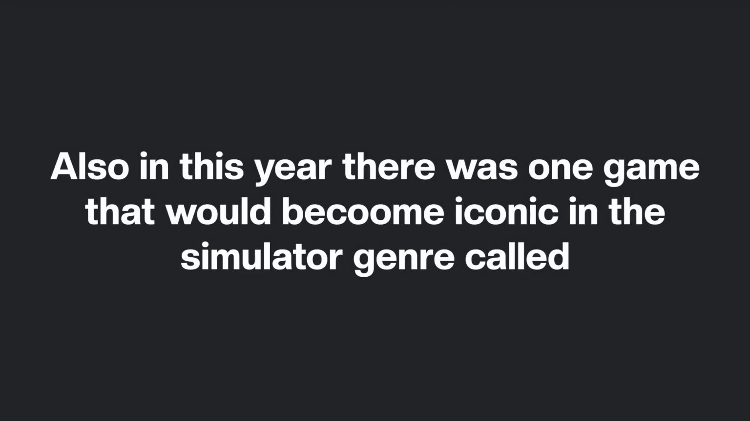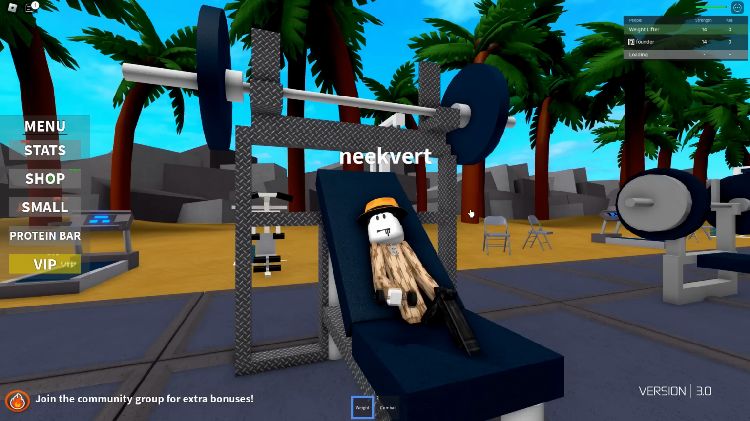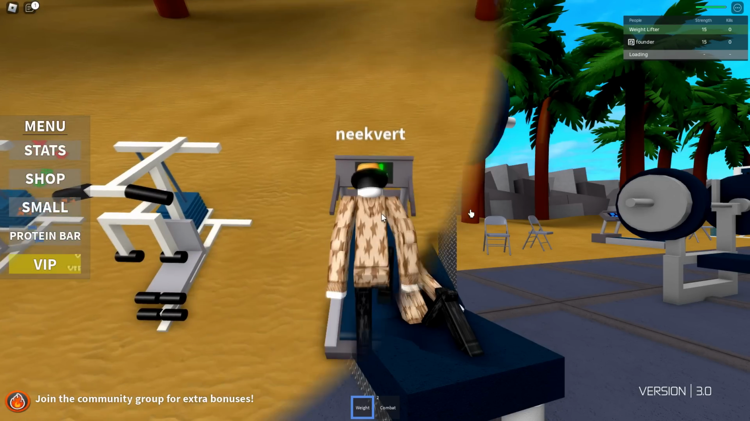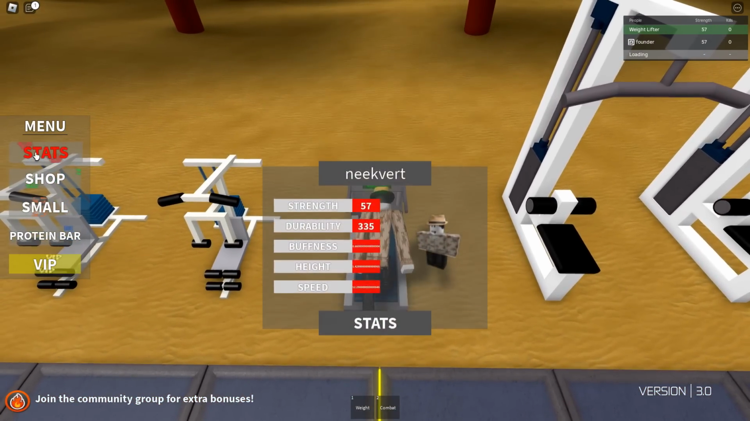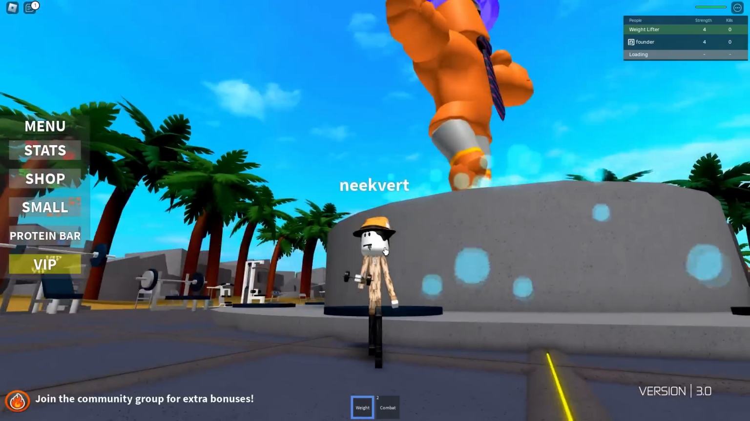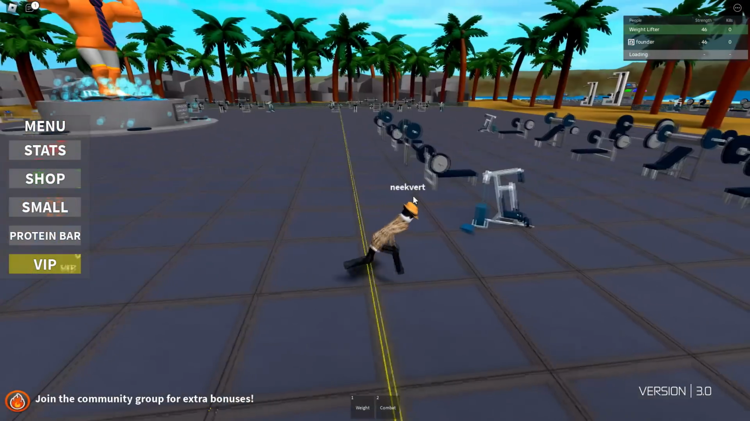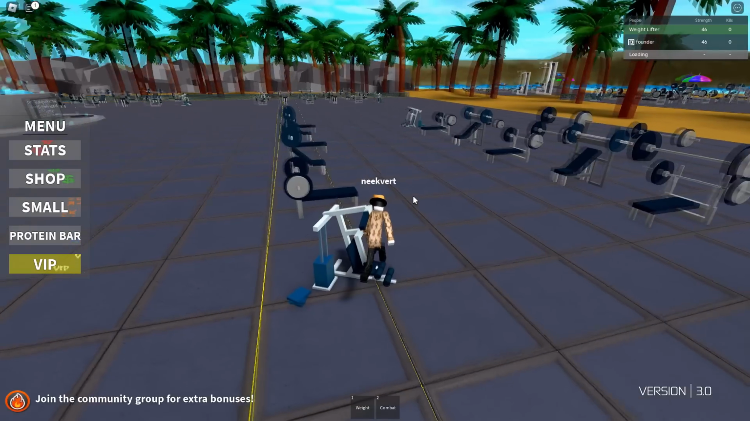Also in this year, there was one game that would become iconic in the simulator genre called Weightlifting Simulator, with the first one I could find being 2 for some odd reason. The game itself is, well, I'll be real, very slow, and I don't think some of the equipment even works other than the treadmill, which I can see the movement bar going up, but other than that, the weight gain is pretty slow, and from when I was playing, I do think it was quite cool seeing the progression from your character getting stronger, just like how the Roblox gym did, but this time more visible in terms of your growth.